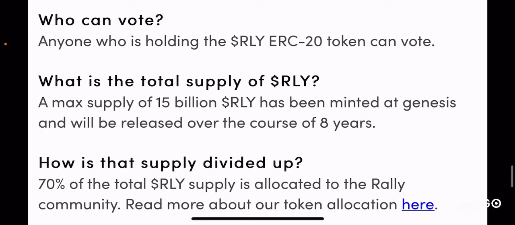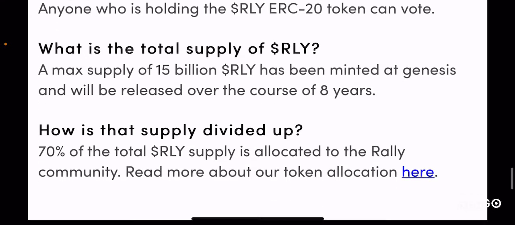So if you want to vote or participate in the governance, what do you need to do? You obviously need to hold the RLY tokens in its ERC20 format. They specified ERC20 because there are other chains that have their own versions of RLY, which may or may not be fake, but the ERC20, the original Ethereum ERC20 platform token, is what must be possessed in order for you to participate in the vote.